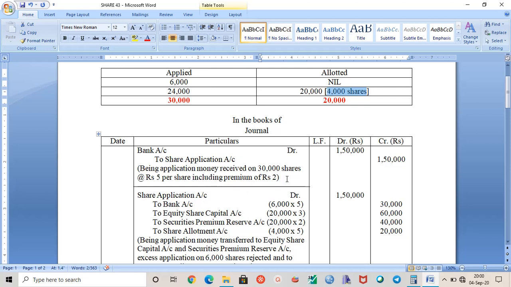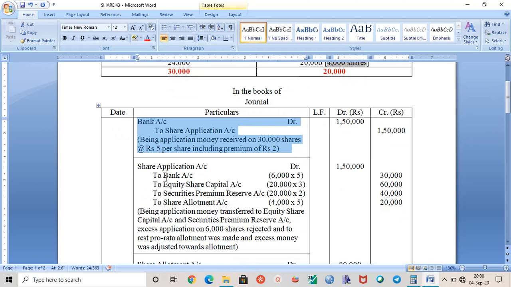So when you receive the application on 30,000 shares, the entry will be: bank account debit to share application, 30,000 shares into rupees 5, including premium of rupees 2 per share. So 1,50,000. Next is share application account debit. This share application will be debited here, and we are refunding money on 6,000 shares.